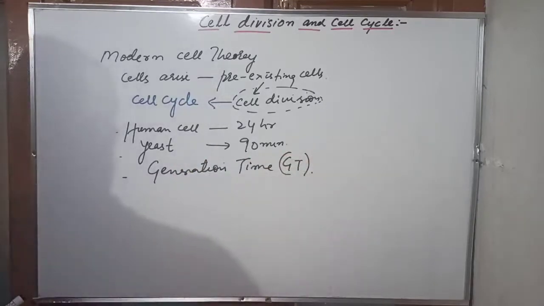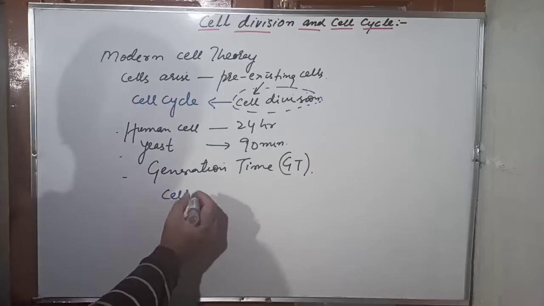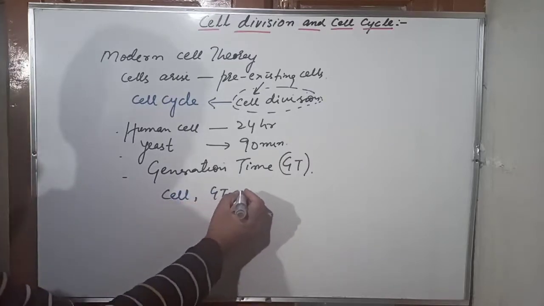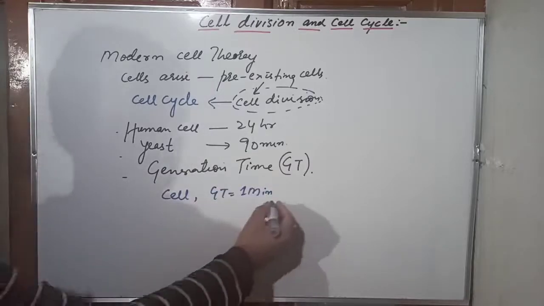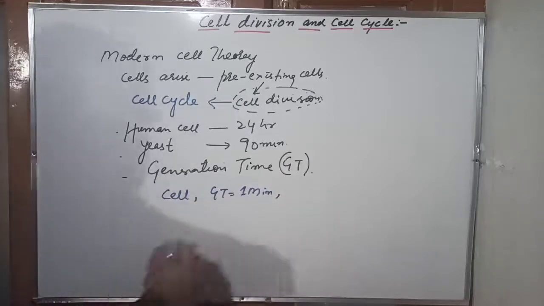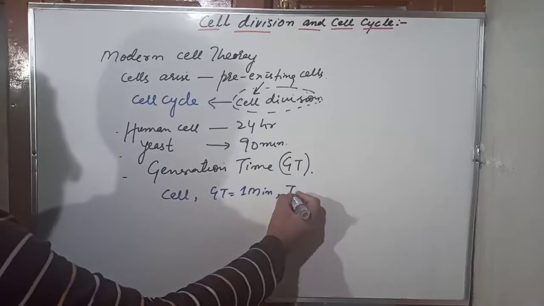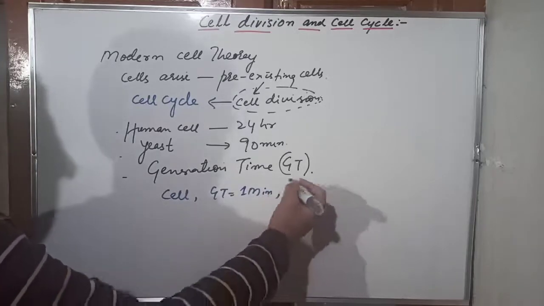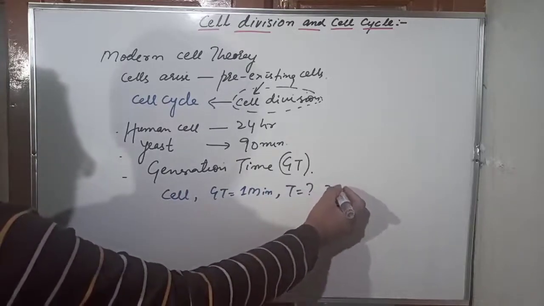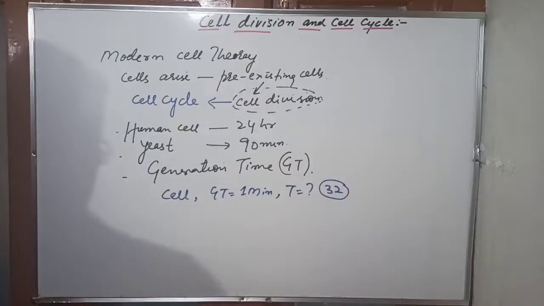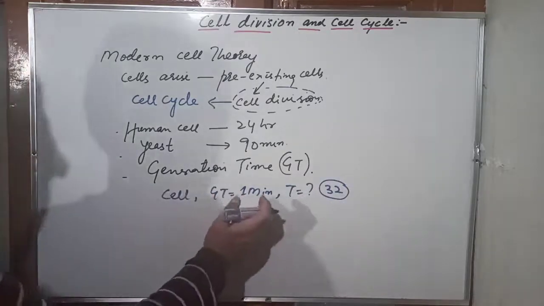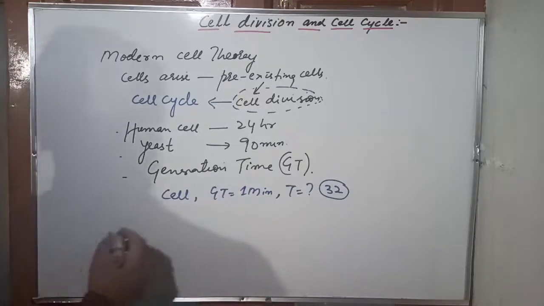We will take an example to understand it properly. For example, there is a cell, and its GT is given, that is 1 minute. You are asked to find the time that the cell needs to form 32 cells. How much time will the cell require to form 32 cells if the GT given is 1 minute? Let's understand this. This is very simple.